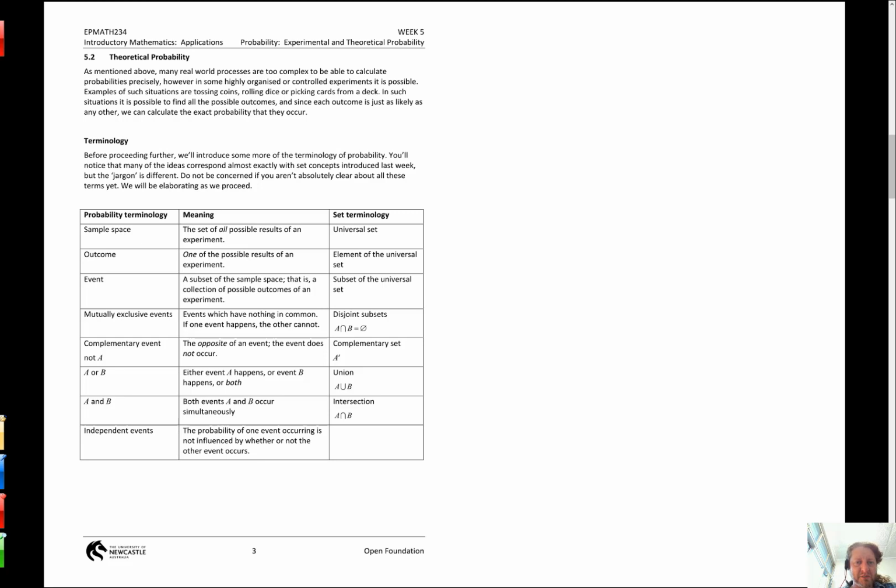Let's look at a few examples. Firstly, we've got to check our terminology. Between set terminology, which was our week 4 content, and probability terminology, which is this week's content.